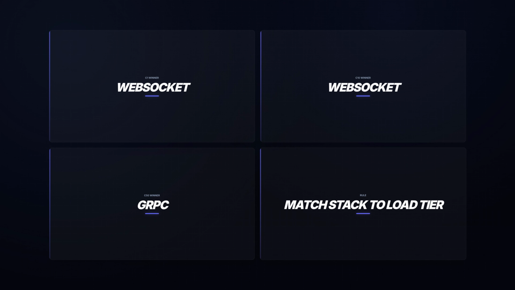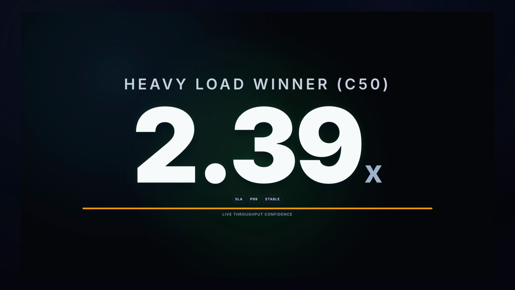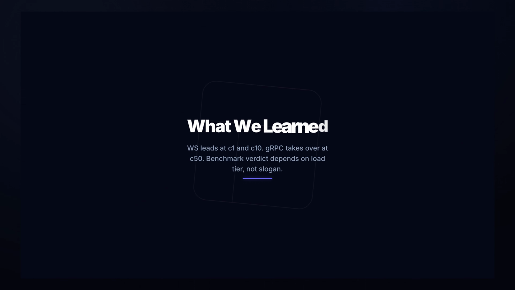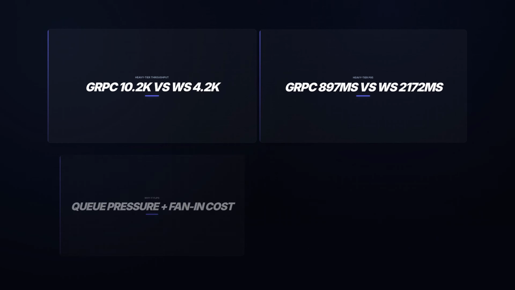From the terminal artifacts, at the light load tier WebSocket throughput averages about 13.3 thousand messages per second, while gRPC is about 7.8 thousand. P95 also favors WebSocket at this tier. At medium tier, WebSocket still leads, but the gap narrows. Throughput lands around 14.7 thousand for WebSocket versus 11.6 thousand for gRPC, and P95 is about 101 versus 160 milliseconds.